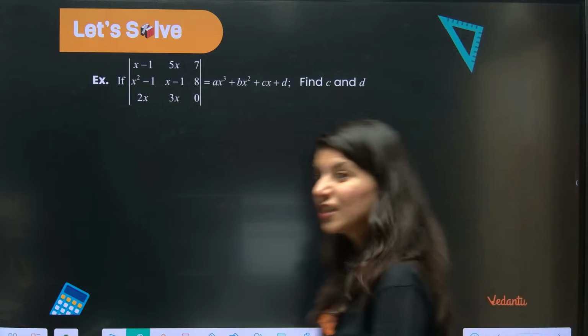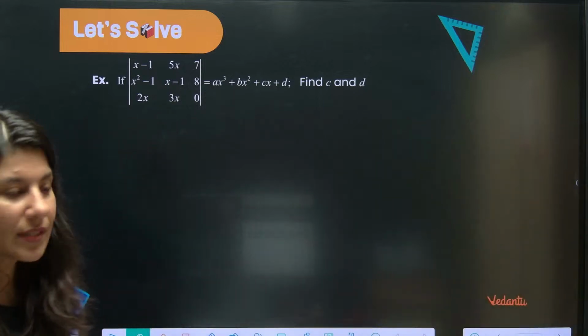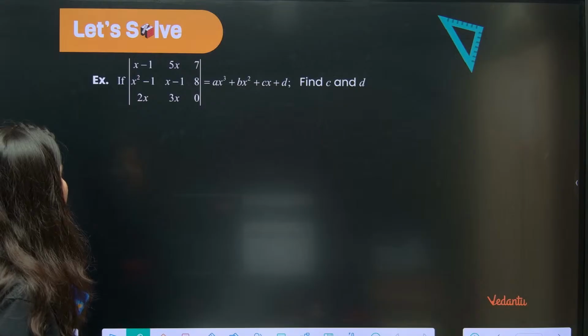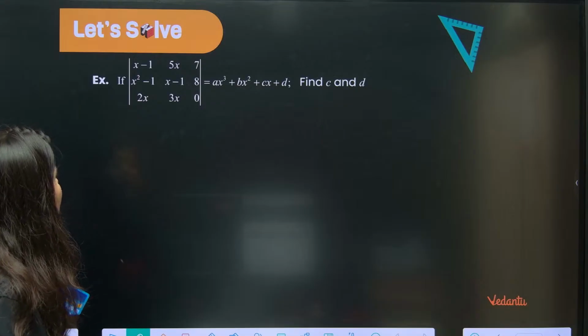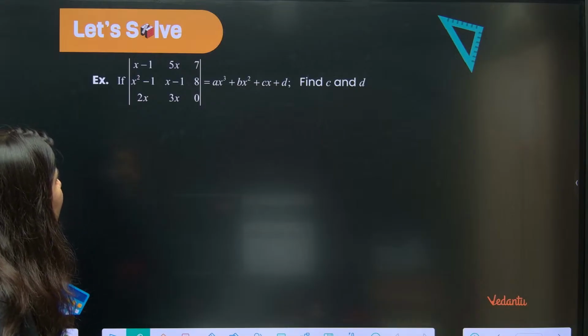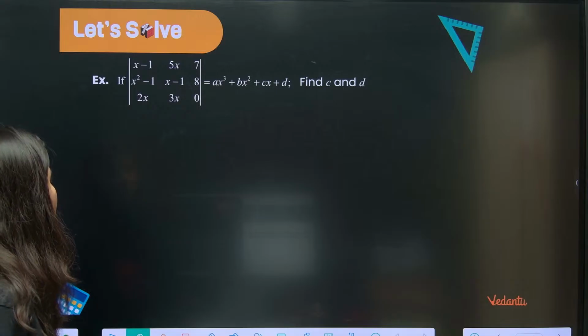See this question, let's do this question. This is x, x minus 1, x square minus 1, and this is 2x, 5x, x minus 1, 3x, 7, 8, 0.